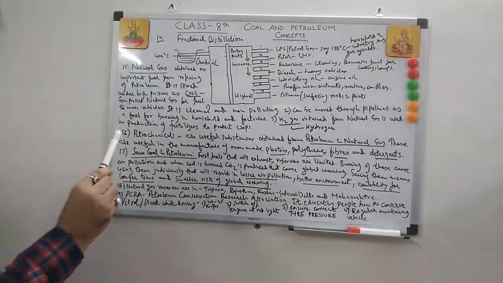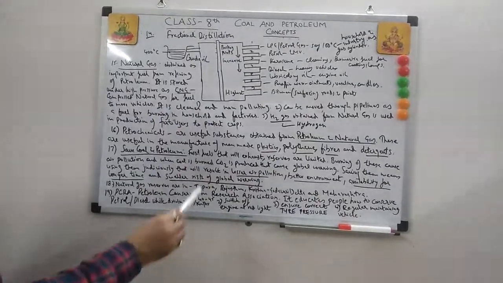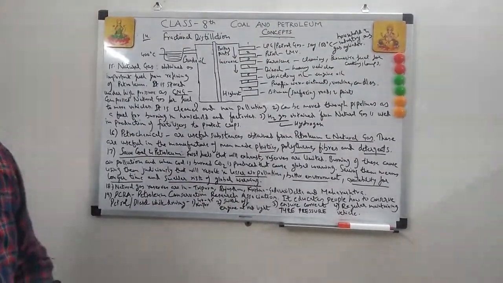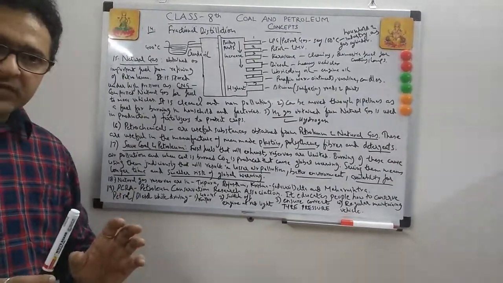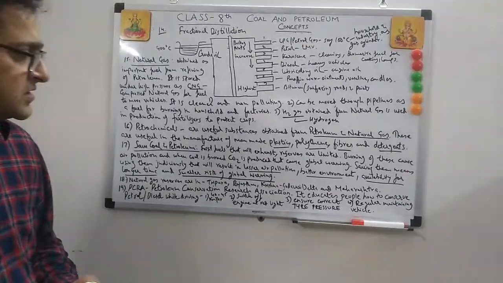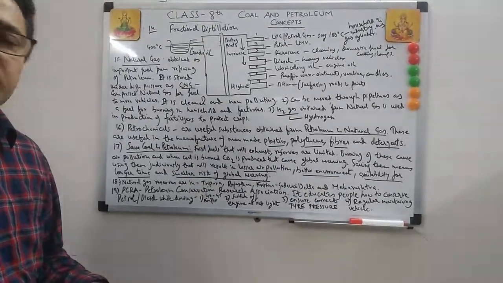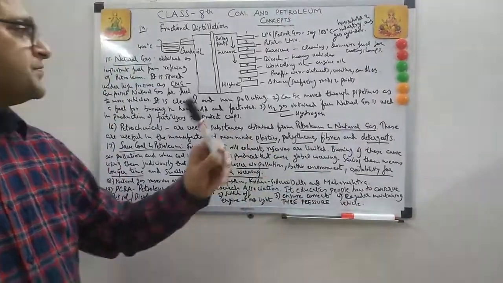So drive at a constant speed of 40 to 45 km per hour. Switch off the engine at the red light. Ensure correct tire pressure, so all the tires always have the required air. The correct tire pressure actually increases the efficiency of your fuel. And last but not least, regularly maintain the vehicle.